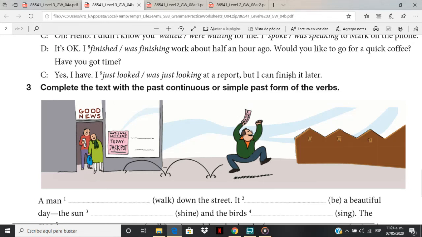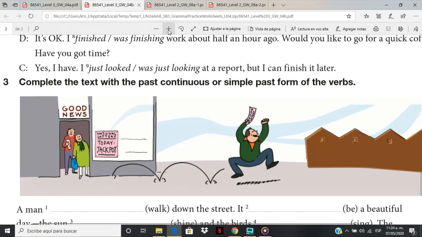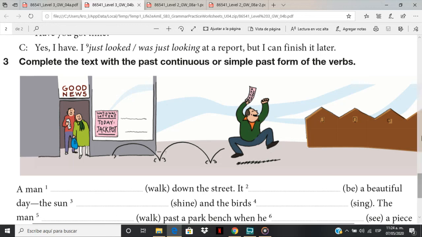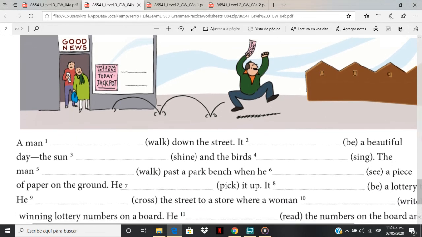Now, look at this picture here for the next exercise. Complete the text with the past continuous or simple past form of the verbs. What you have to do here is to identify whether it is a continuous action or a past action, but try to identify which one is the continuous one and which one is the simple one. Yes? So look at the picture. Look at the man, the place, the actions here, and then try to answer this.